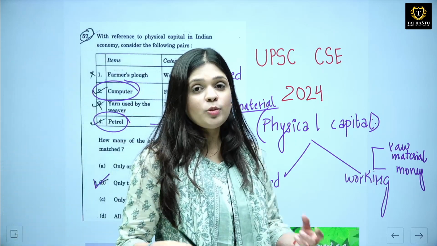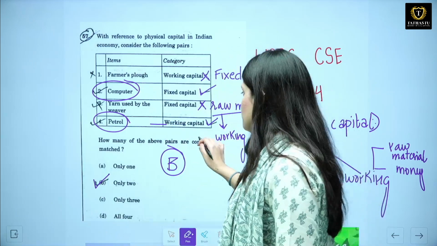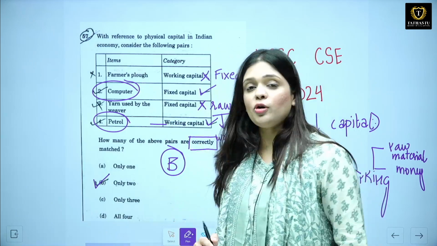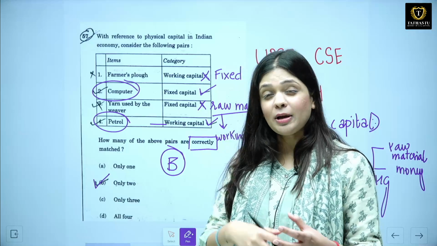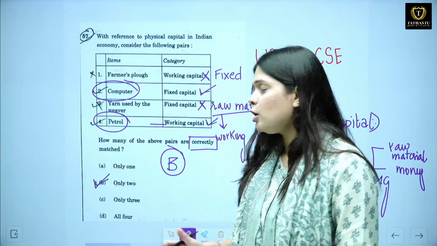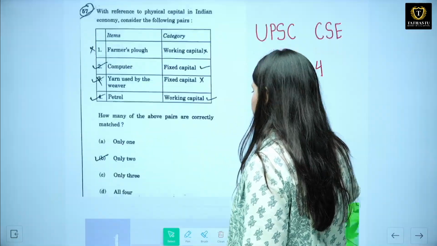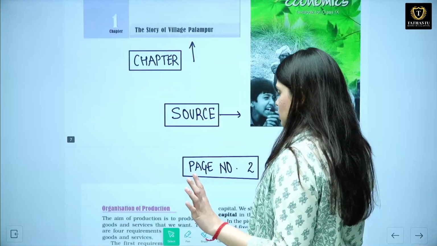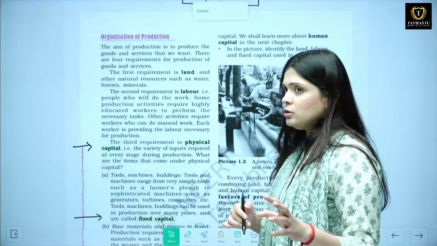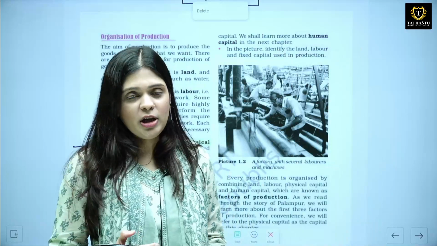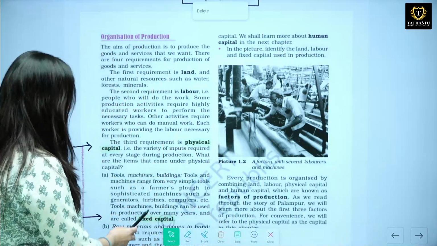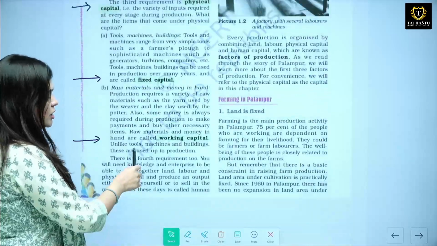Is it clear? Are you getting how to solve the questions? Always circle this part, okay? Because sometimes they ask you incorrectly and sometimes in a rush we miss out on that. So always circle or make a box around it. Now, this is something we have discussed. 2 questions in 2024 were asked directly from the NCERTs. I've given you the source, I've given you the page number, I've taught you the concept, and I hope you are extremely ready.